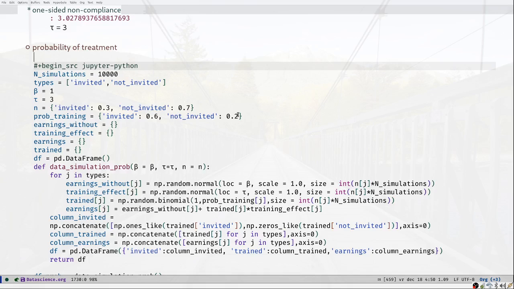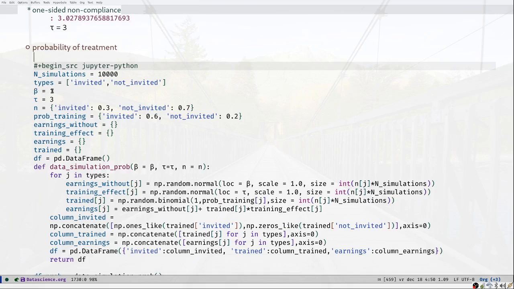These people might either not turn up at the training, or if they're there, they may not really exert full effort. And therefore the probability of actually getting trained, learning the skill or whatever the training is about, is lower for the people that are not invited than for the people that are invited. Otherwise it's the same as above.